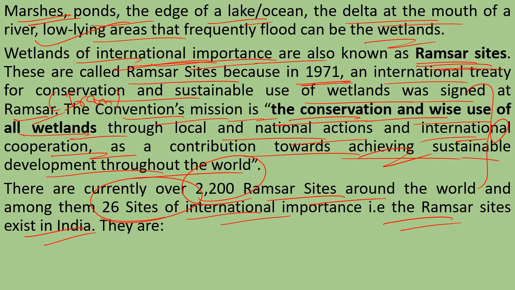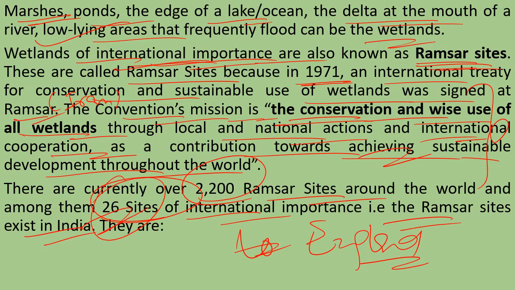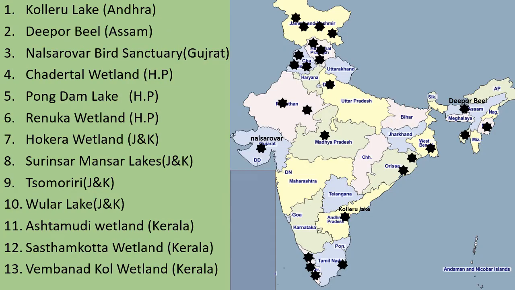Okay, so the largest number of wetlands are in England. I must say England में सबसे ज़्यादा wetlands है. So India में जो है 26 wetlands है. So which are wetlands तो बहुत सारी है, लेकिन 26 ऐसी है which are listed in the Ramsar Convention, which are the wetlands of the international importance. अब ऐसी कौन कौन सी site है, तो we are going to study about those wetlands in India.